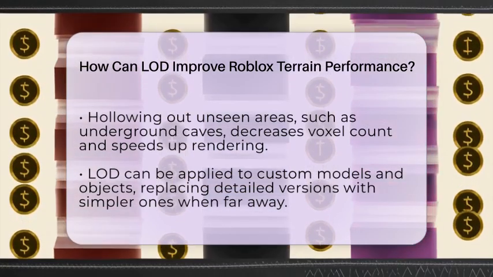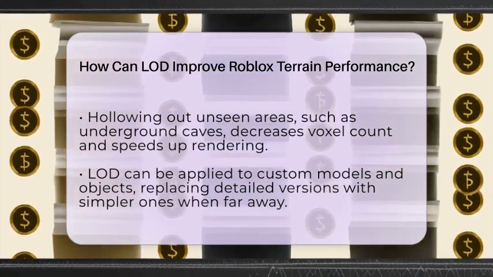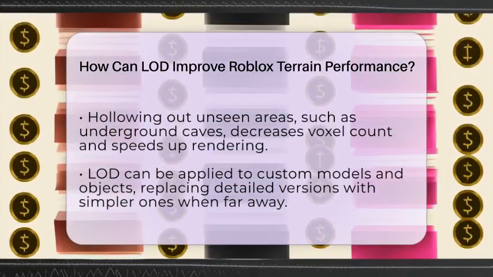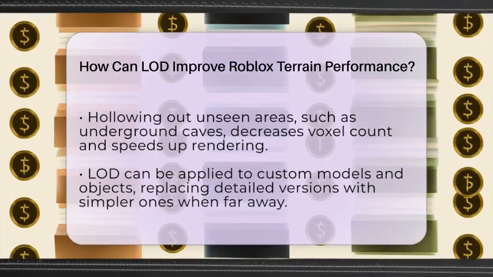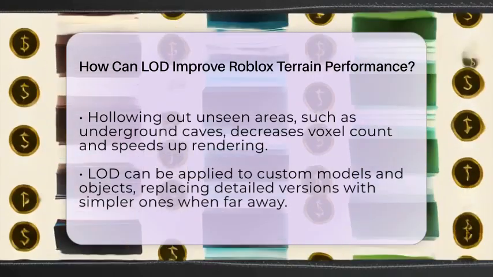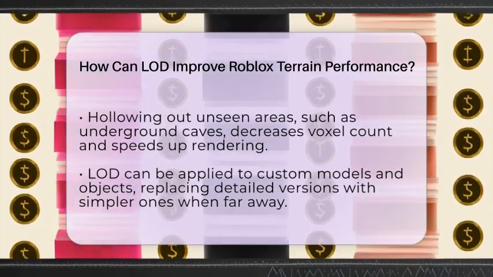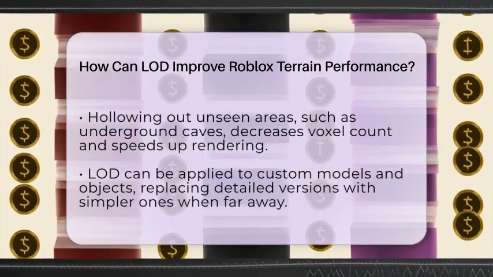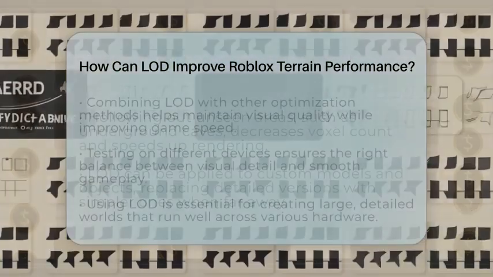You can also apply LOD to custom models and parts in your game. For example, if you have a large building or object, you can create simpler versions that appear when the player is far away. This way, the game doesn't waste resources on details that no one can see up close.